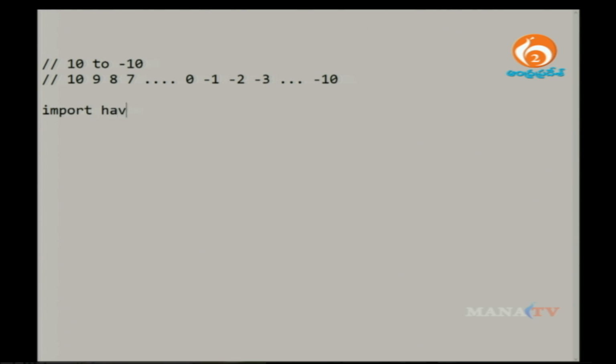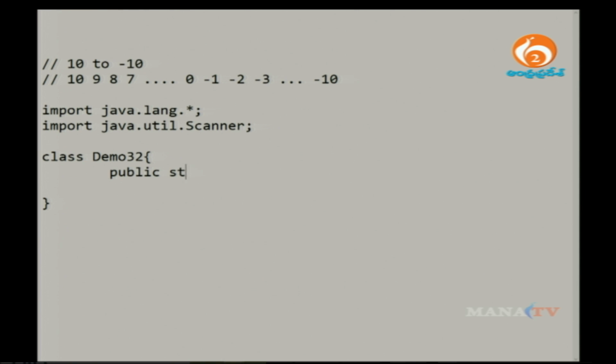Say import java.lang.*, where lang is the default package and the star represents all the classes required. Then import java.util.Scanner, the other class. Then I write a class, demo32. Say public static void main, String args.